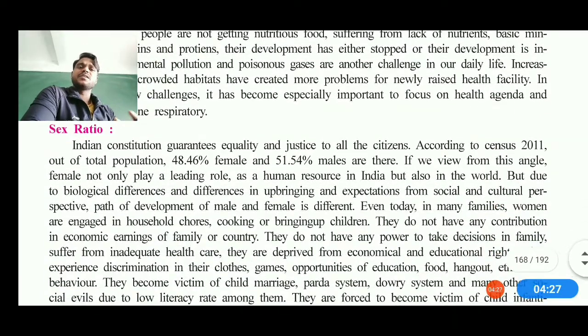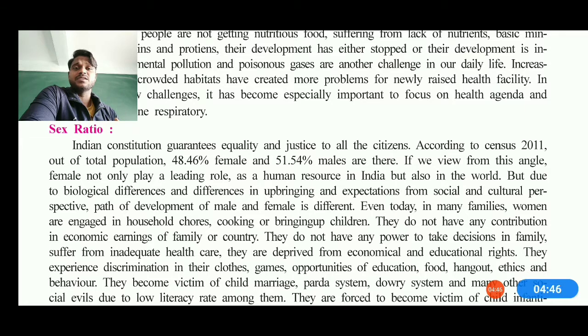The Indian constitution guarantees equality and justice to all citizens. According to the census calculation of 2011, out of the total population there are 51.54 males and females are only 48.46. So this is a ratio which is imbalanced.